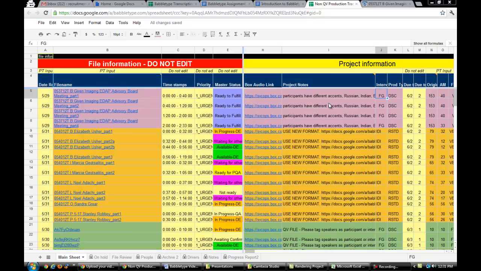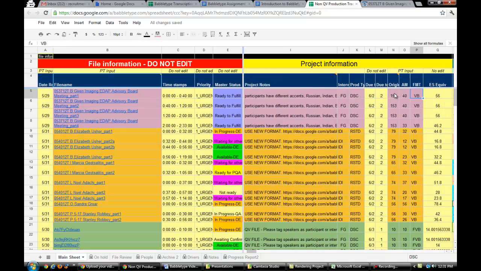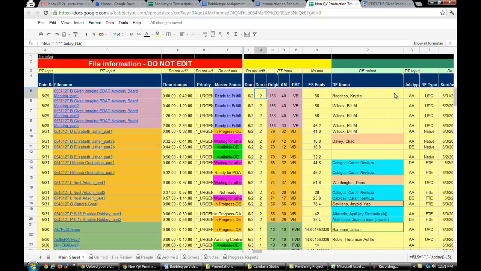Now, aside from those columns, you also need to know column O. This is the AM column, or the audio minutes column. So take note of that so that you will be able to log it into your personal logs, and also in order for you to verify how much you would probably earn for that file. So take note, this is a 40 AM file.